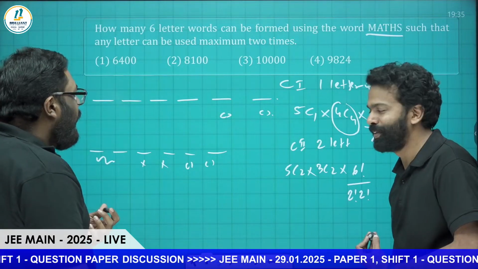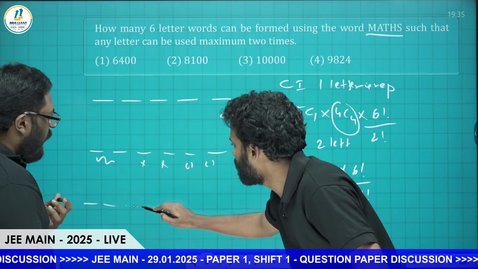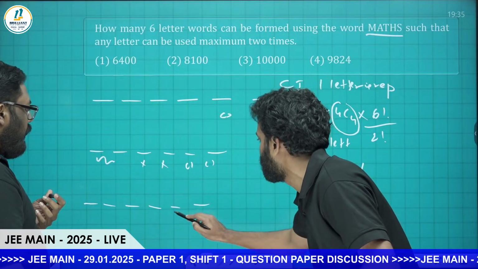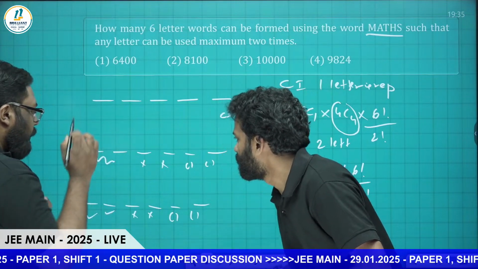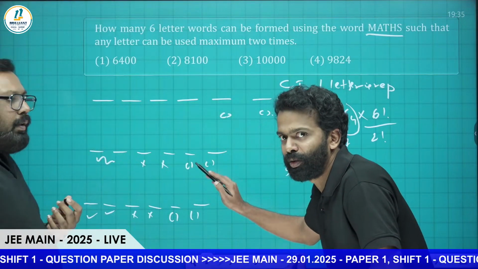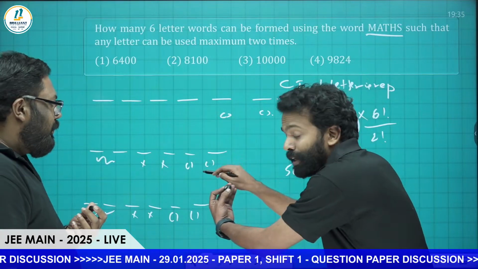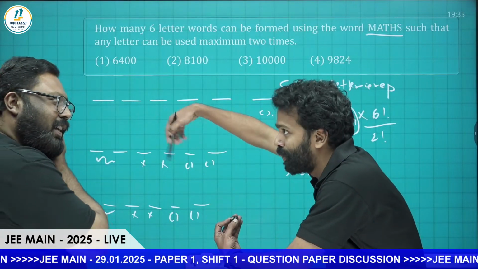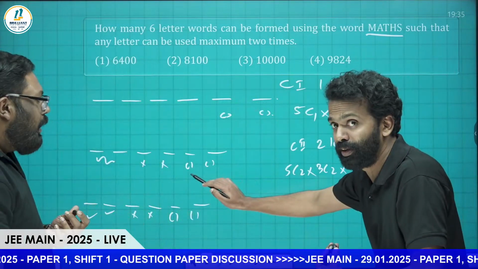Next case is easy. Next case is going to be 3 letters are repeating. That is 1, 2, 3, 4, 5, 6. Here it is repeating, here it is repeating, and here also it is repeating. See, it's not in this position. Okay, don't get confused by this. I just marked that 2 letters are repeating, that's all. It is repeating throughout. That is why we are putting the factorial symbol, not here only.